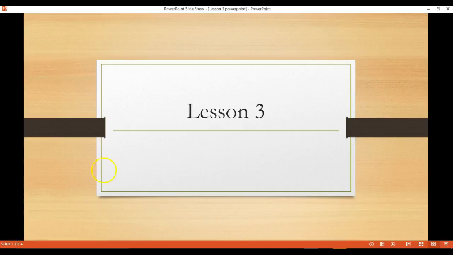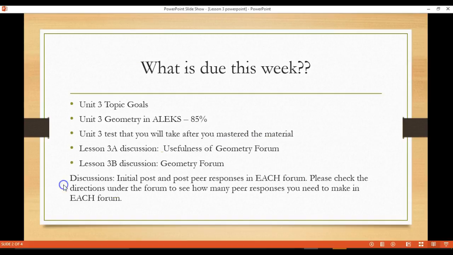Let's start off by talking about what is due this week. You have your topic goals that need to be completed by Sunday night. You should have completed at least 40 topics in Unit 1, 40 topics in Unit 2, and you're going to complete another 40 in Unit 3. You also have the Unit 3 geometry piece in ALEKS that needs to be completed with an 85% or above. This means that 85% of your Unit 3 Pie needs to be mastered by Sunday night.